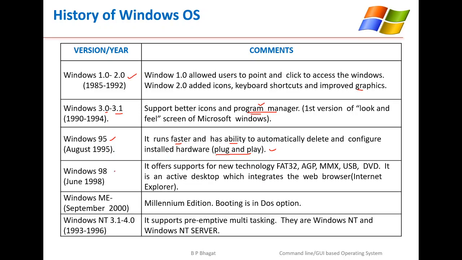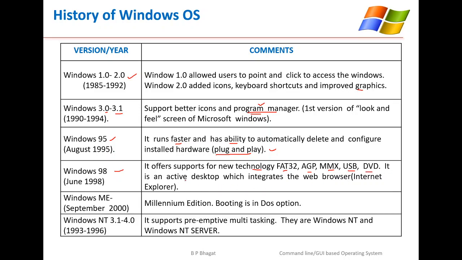Another version of Windows that came up is Windows 98 in June 1998. It offers support for new technologies, that is FAT32 related to booting the system, and AGP, that is graphics related features. It supports video and audio related features, and devices such as USB and DVDs.